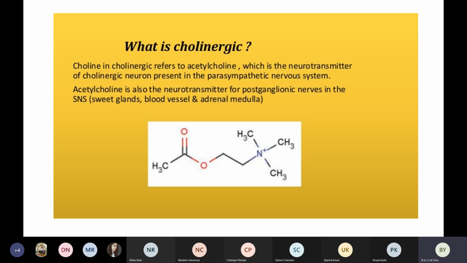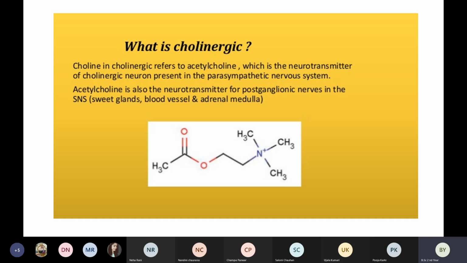So what does a neurotransmitter do? It helps in transferring the signal from one neuron to another neuron. That is how we are getting the message from the target point to the central nervous system, and also from the central nervous system back to the target point. So this acetylcholine is basically a neurotransmitter. It falls under the category of cholinergic neuron, which is present in the parasympathetic nervous system.